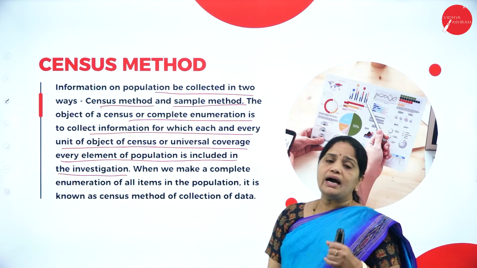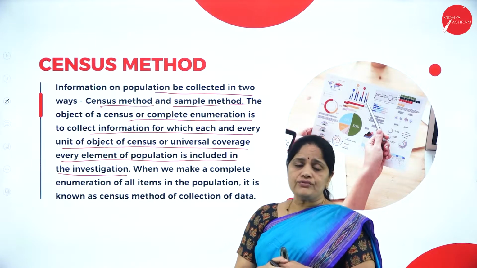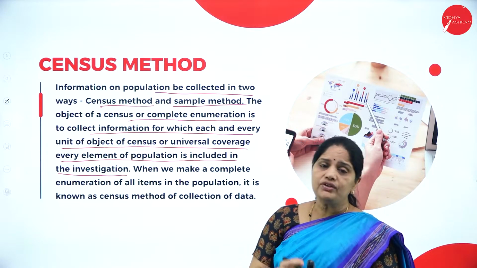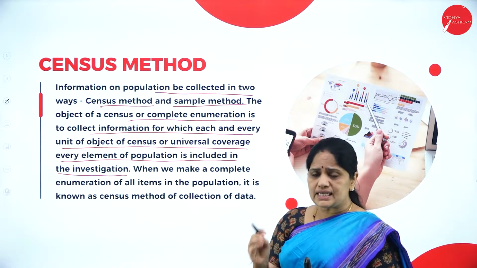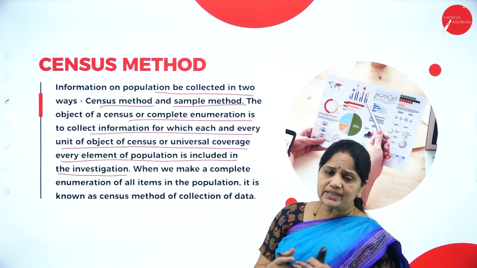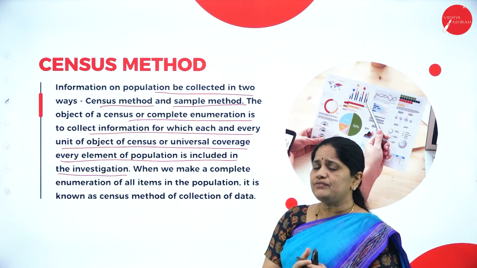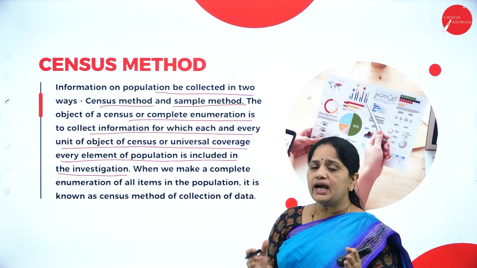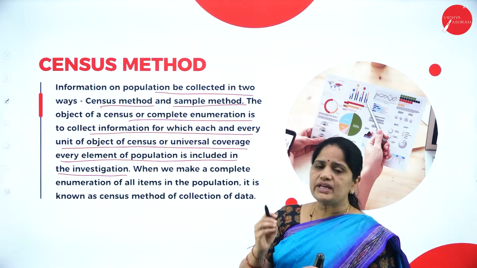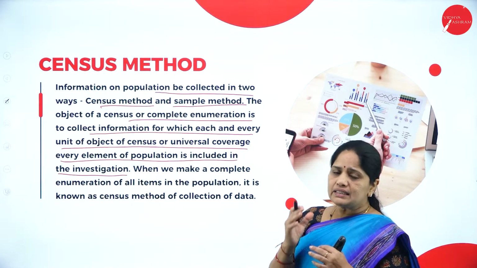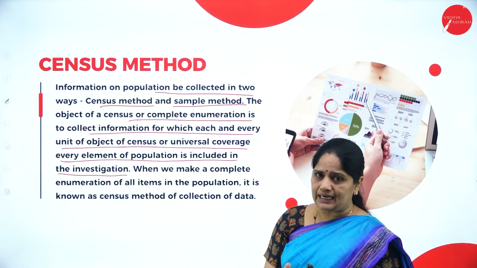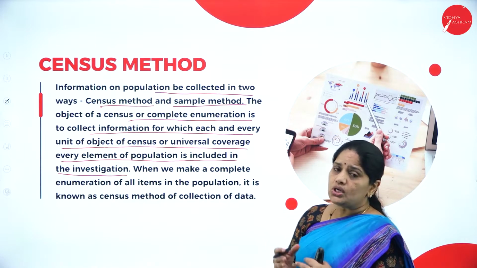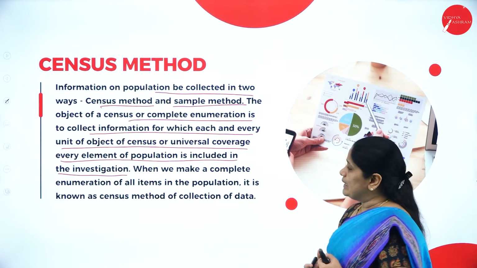So, if you are conducting a survey or undertaking a census, we have to visit each one of the set of population. For example, if you are doing a census of Mysore city, then in each area you have to see that each and every house has been covered and the information has been collected. We cannot afford to neglect even one house. So, that is complete enumeration.